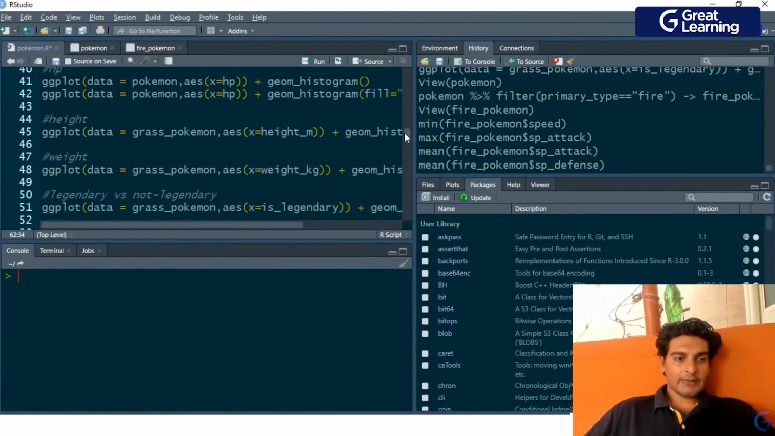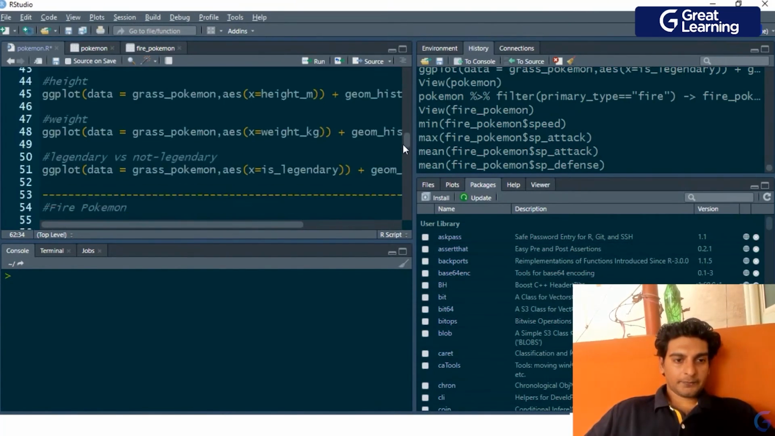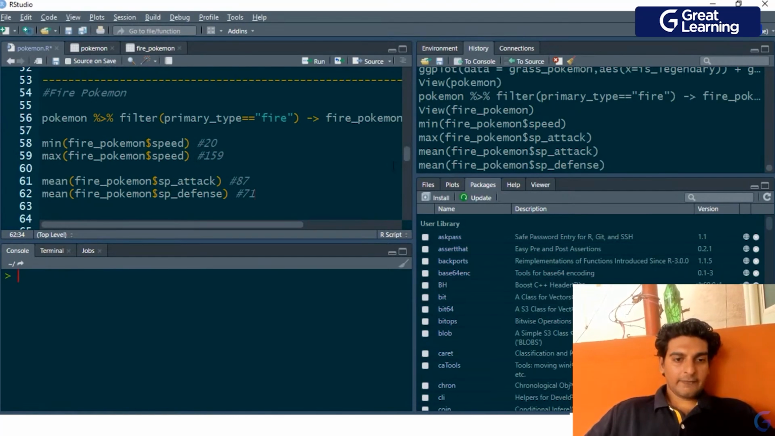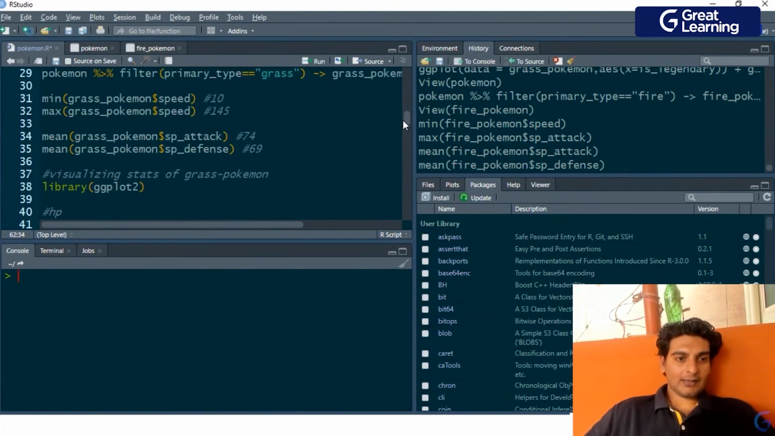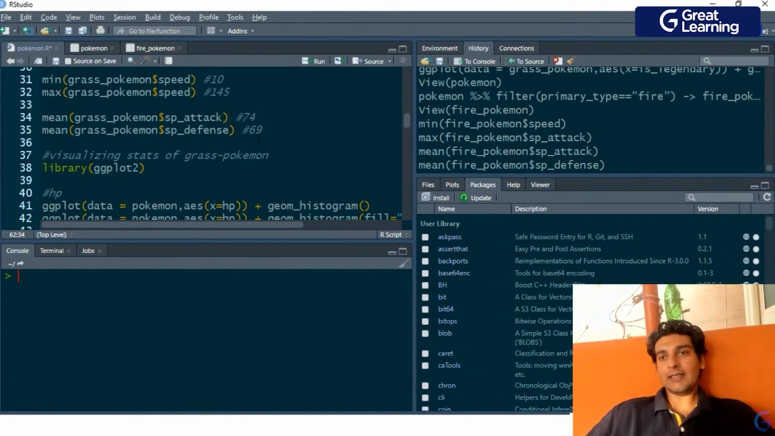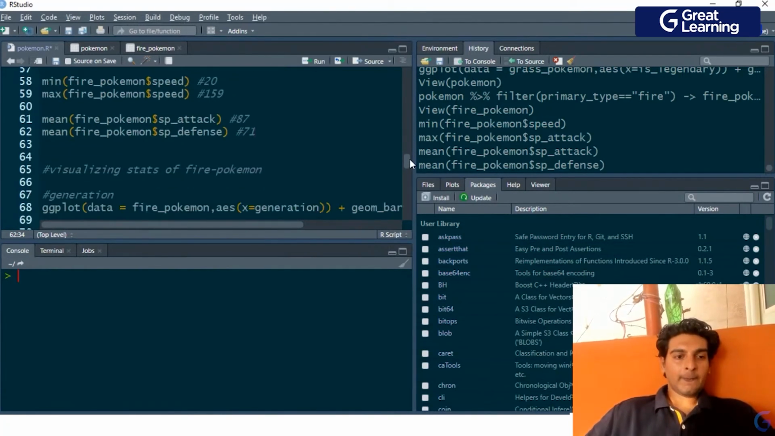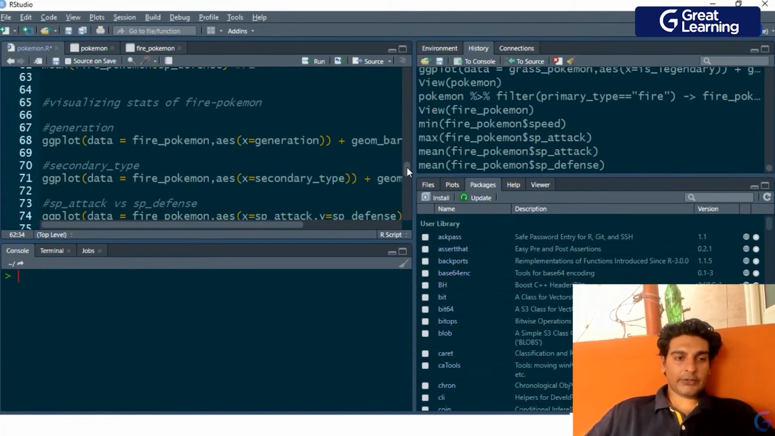Now let me again compare this with the grass type Pokemon. So the average special attack for a fire type Pokemon was 87, and the average special attack for the grass type Pokemon is 74. So again, it seems that a fire type Pokemon in general has a higher special attack when compared to a grass type Pokemon. Similarly, when we compare the special defense of a fire type Pokemon with a grass type Pokemon, it seems that the fire type Pokemon has a higher value of special defense. So this is an interesting observation over here again.